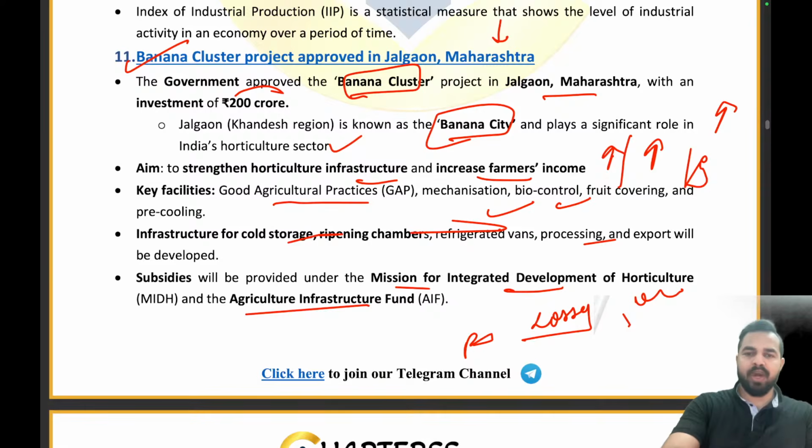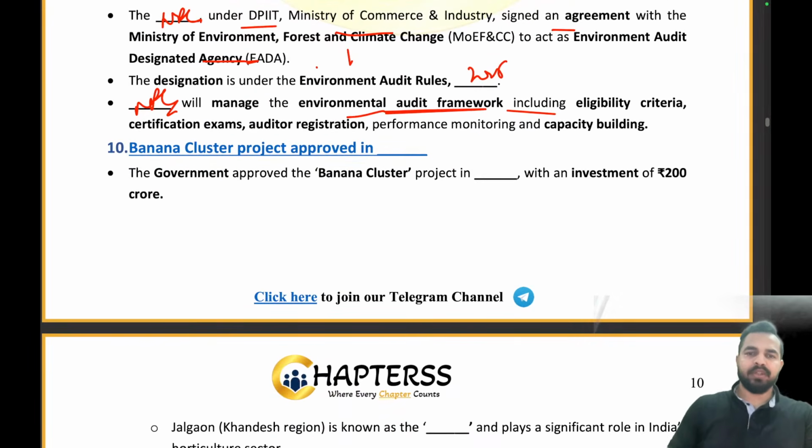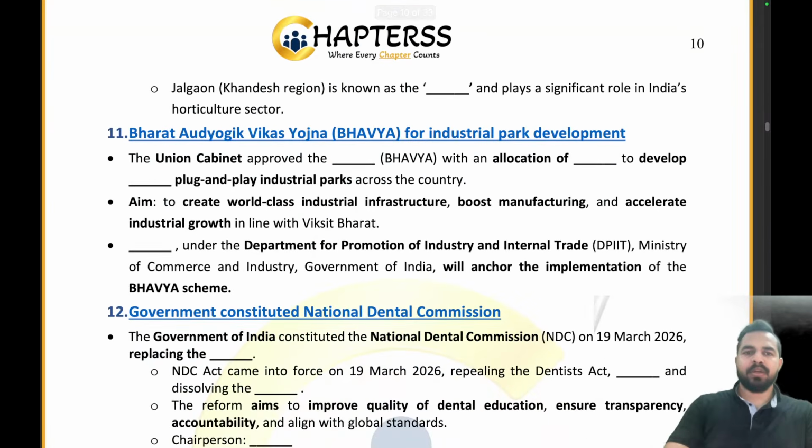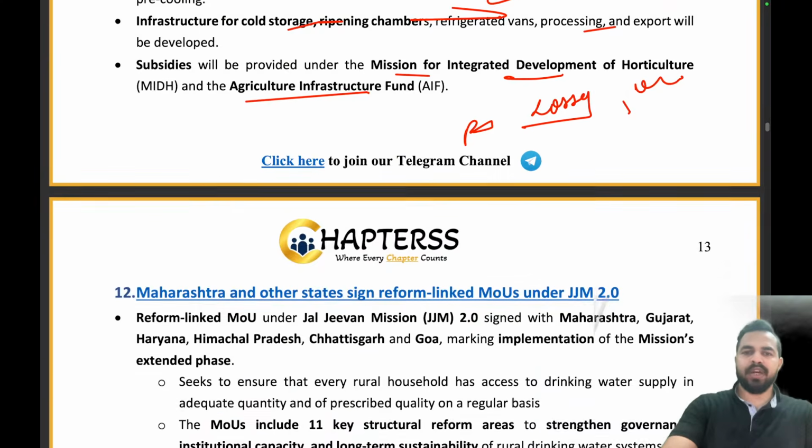Okay, let's try to answer the questions on the basis of that. In which place is it? It has been approved in Jalgaon, Maharashtra. The people who are from Maharashtra can relate to this article very much. Now guys, the government has approved the banana cluster project in Jalgaon, Maharashtra with an investment of rupees 200 crores. It is known as the banana city and plays a significant role in India's horticulture sector. That's all from this article. Let's move ahead.